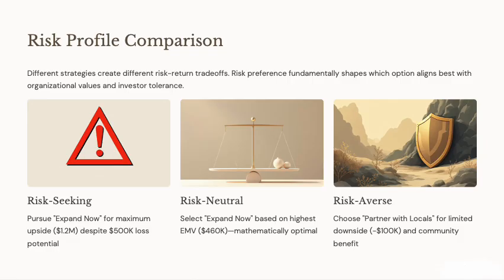While EMV favors the expansion, risk preference can change the interpretation. Expand now offers the highest return but also the greatest risk of loss. Partner with the locals reduces both profit and risks, which is ideal for risk averse decision makers, and wait 2 years offers moderate risks and returns suitable for cautious but optimistic investors. Thus, the final decision will also reflect the company's risk tolerance and investment culture.